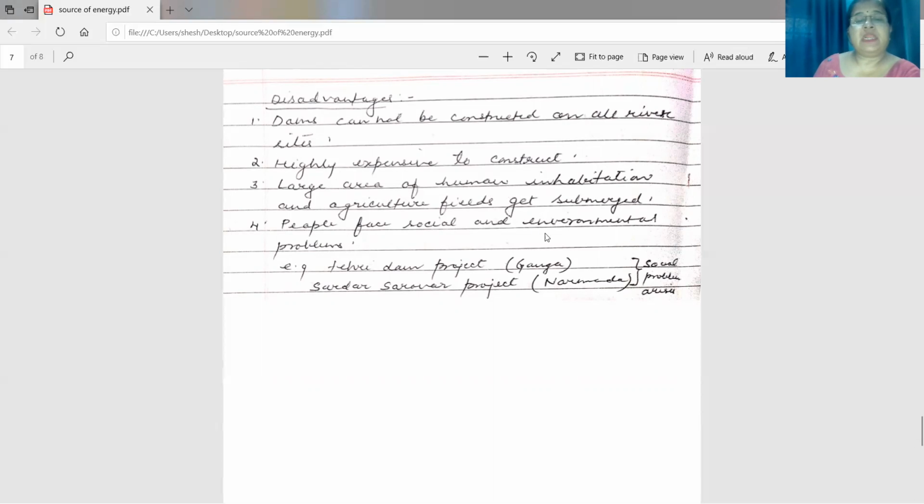People face social and environmental problems. Now two projects, the Tehri project, which was started on the Ganga, and the Sardar Sarovar project, which is on the river Narmada. In both these power projects, social problems arise.